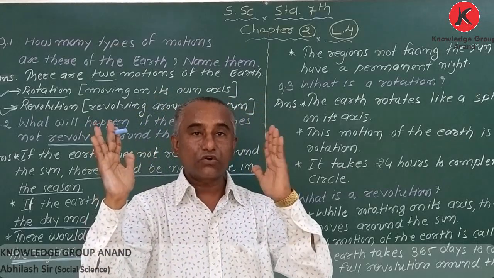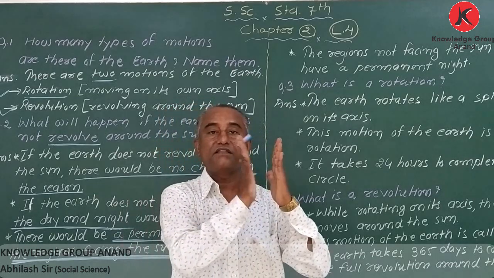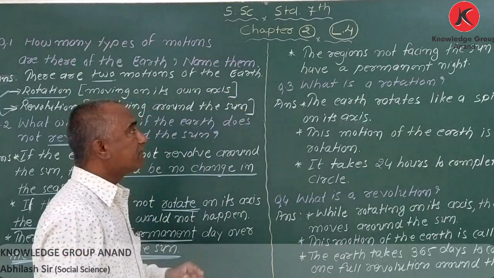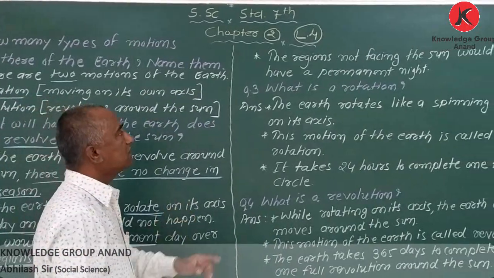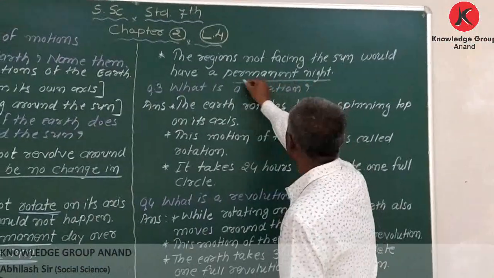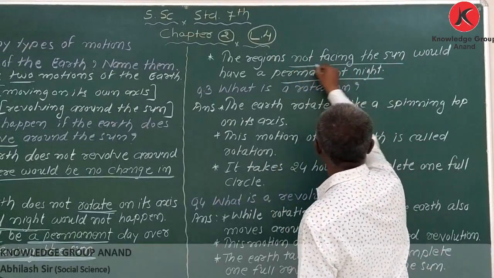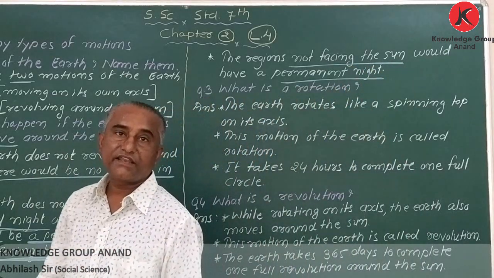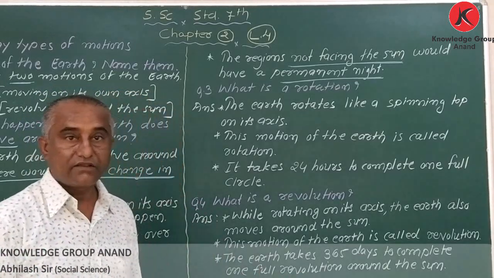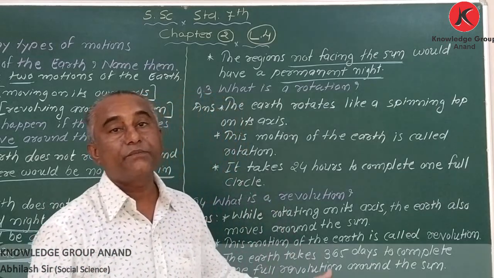So if it does not rotate, this area will receive permanent light. That's why this area would have a permanent day. Got it, my dear student? And the regions not facing the sun would have a permanent night. So the area which receives the sunlight will have permanent day, and the area which is not getting light will have permanent night.